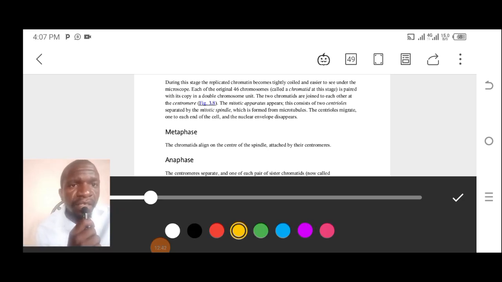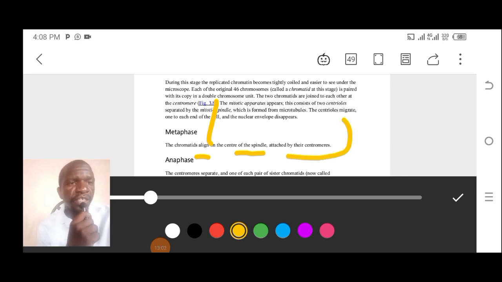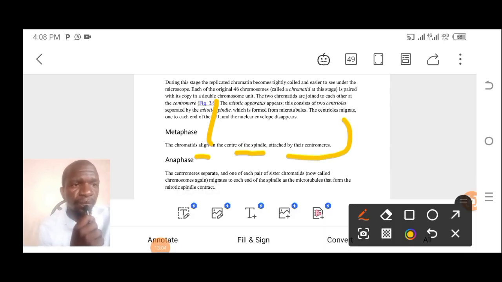So what do you learn here? There's alignment of chromatids. That is one thing to note. At the center of the spindle, attached by their centromeres. You are going to see it in the diagram as I'm going to show you.